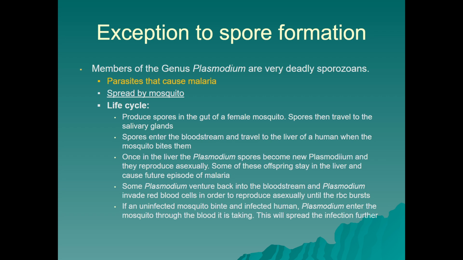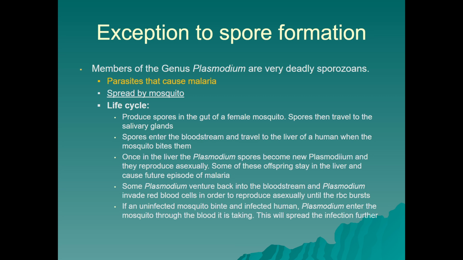They produce spore-like structures in the gut of a female mosquito. The spores then travel to the salivary glands. The spores then enter the bloodstream and travel to the liver of a human when the mosquito bites them. Once in the liver, the Plasmodium spores become new Plasmodium, and they reproduce asexually. And some of these offspring stay in the liver and cause future episodes of malaria.